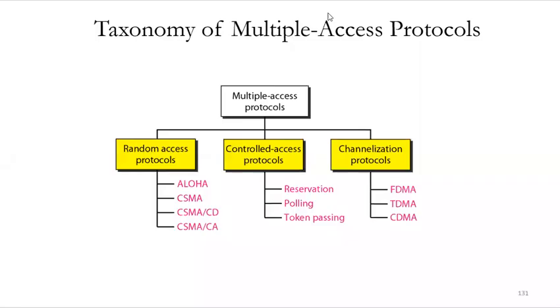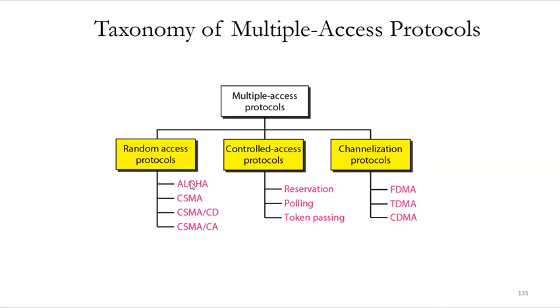The various multiple access protocols have been categorized as follows. The first is random access protocols, which we will be studying in today's class. The next are controlled access protocols and channelization protocols. We don't have these two in our syllabus. We just have the random access protocols, and we will be covering all of these protocols today.